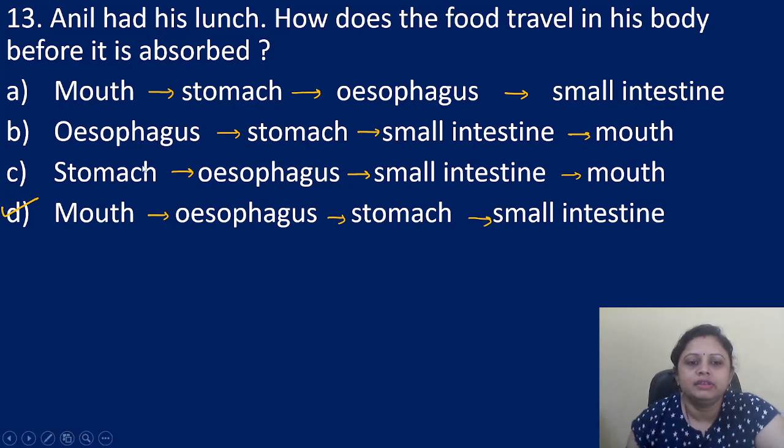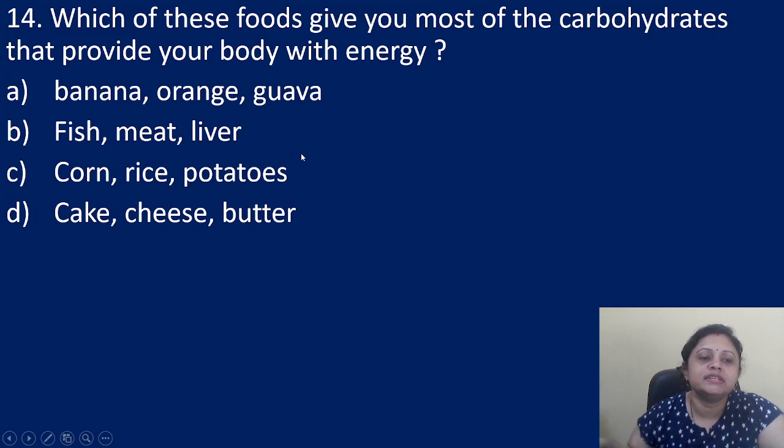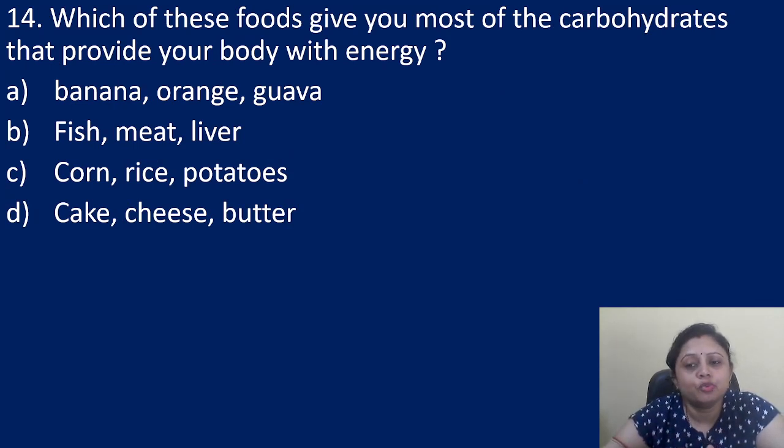Okay? Next question. Which of these foods give you most of the carbohydrates that provide your body with energy? Option A, banana, orange, guava. B, fish, meat, liver. C, corn, rice, potatoes. D, cake, cheese, butter. So, which of these foods give you most of the carbohydrates?